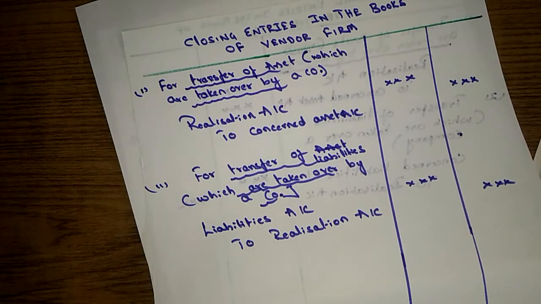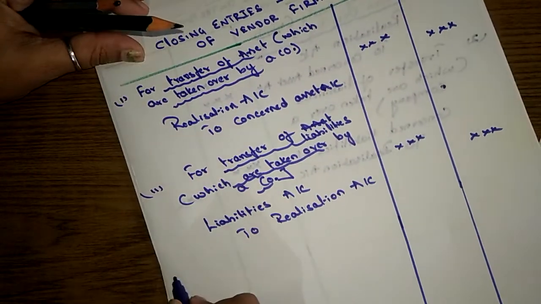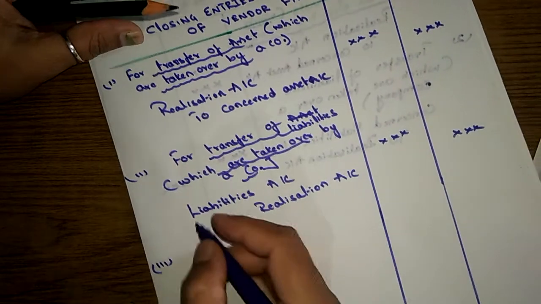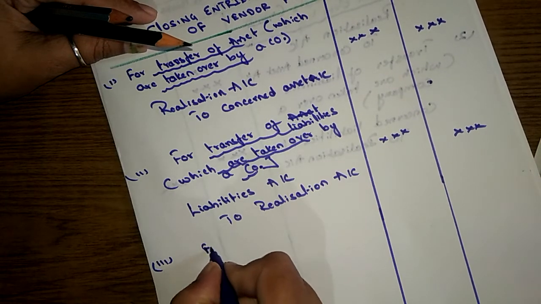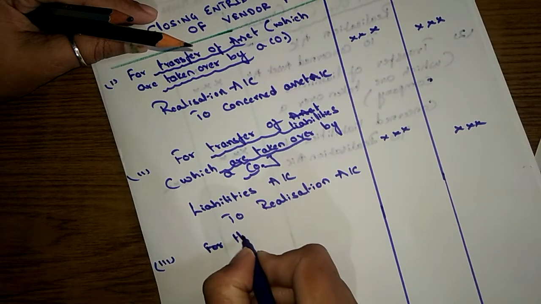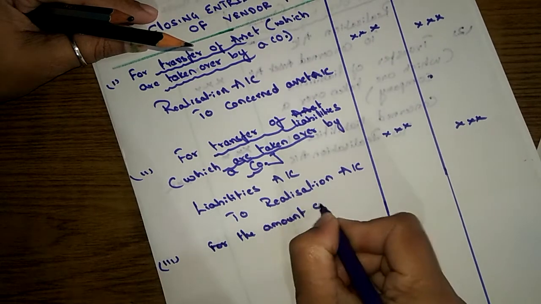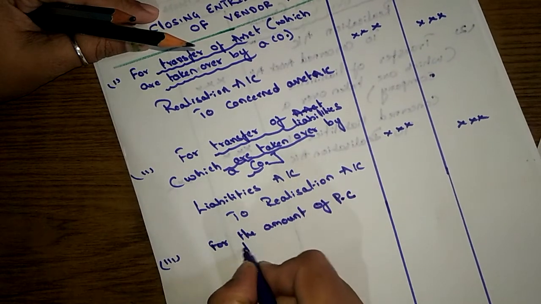So the first two entries we passed for transferring all the assets and all the liabilities which are taken over by the company. The third entry is for the amount of purchase consideration due. So purchase consideration due.